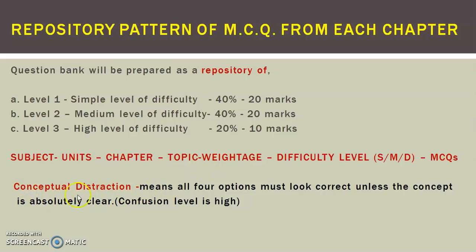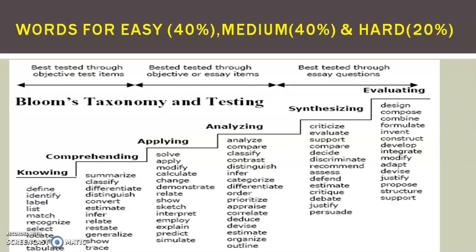Now every MCQ will have conceptual distraction, meaning all 4 options must look correct unless the concept is absolutely clear. So confusion level is high, you have to choose the correct one. This is possible only by study. Now here level 1, this is level 2 and this is level 3.